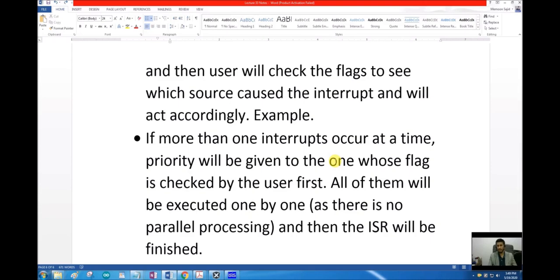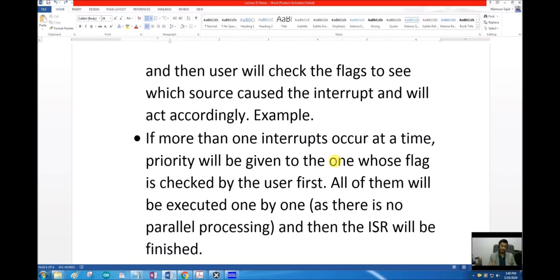Will the other interrupt sources be lost, or what will happen? So in summary, if I enable, let's say, 3 different sources of interrupt and all 3 occur at the same point, which one will be given priority?